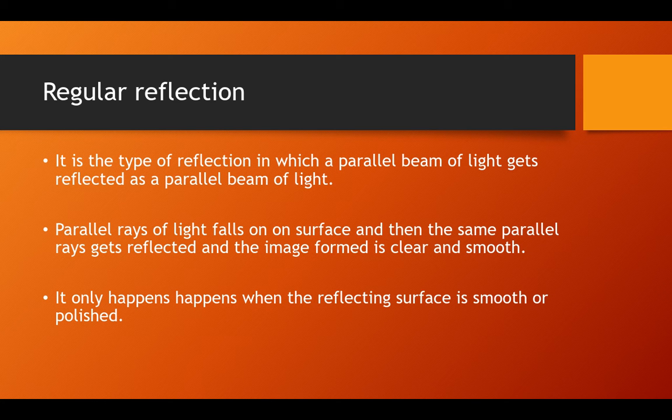Otherwise we would not be able to see the image properly, and that would be called irregular reflection. One more point: it happens only when the reflecting surface is smooth or polished. A mirror is a smooth surface, that's why the reflection is taking place.